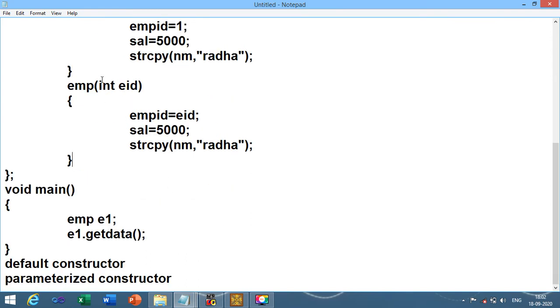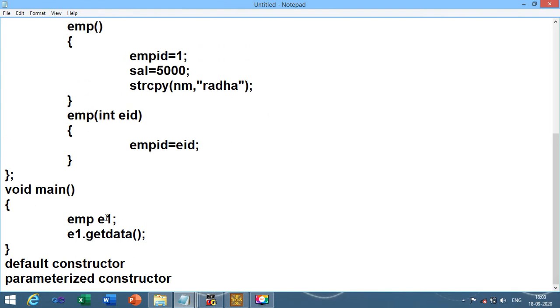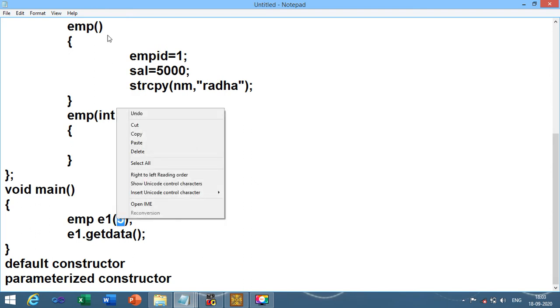Now how can I call this parameterized constructor? Right now I have passed only a single value, so I can use it like this. Now when I create the object of employee class, at that time with the employee class I need to pass a value, say for example I have passed ID 5. So this is called parameterized constructor. When you have created object, with the help of object I need to pass the value. Remember one thing, I have passed one integer value with parameter, so I need to pass an integer value from the function call, from the object call, right?